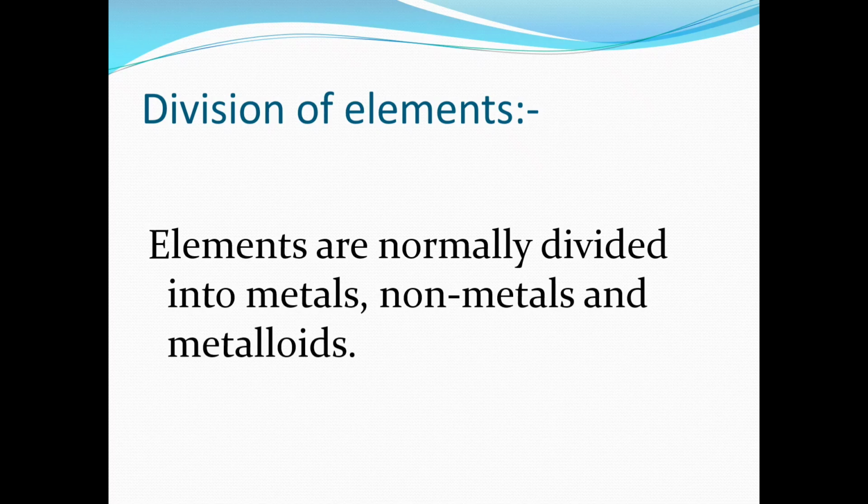As we have seen in the example of helium, if we take helium, it cannot be broken down into simpler forms. Those basic forms are known as elements. These elements are further subdivided into metals, non-metals and metalloids. We may be familiar with these terms from our day-to-day lives. Now we will see in detail what metals, non-metals and metalloids are, and what properties they have.